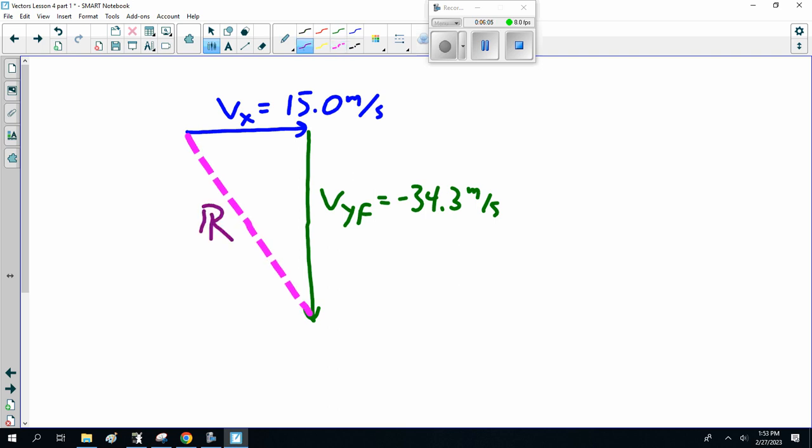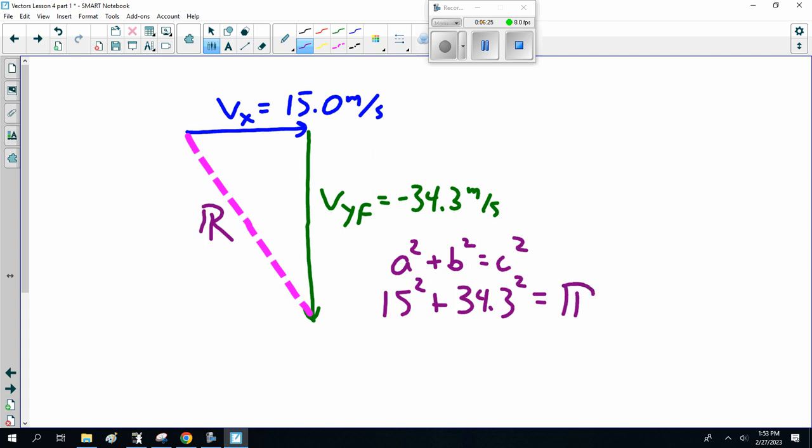Now here, technically, we're supposed to ask for an angle, but we never do because we're this far above the ground and we're going splat into the ground. All right? So the resultant: a squared plus b squared equals c squared, or 15 squared plus 34.3 squared equals the resultant squared. Now somebody's pointing out I should be writing minus 34.3 in brackets squared.